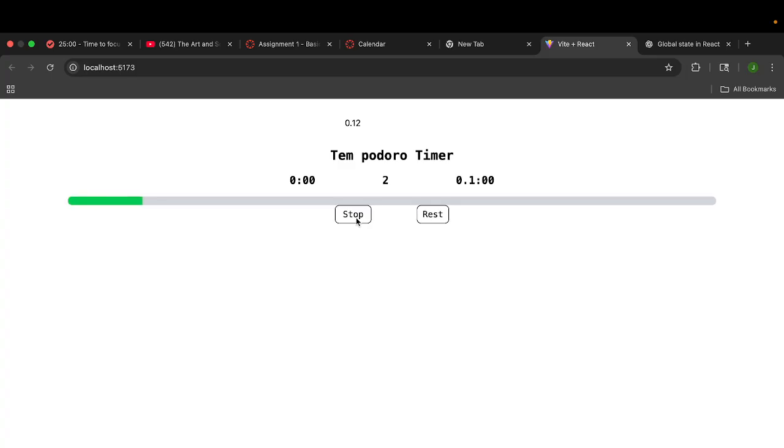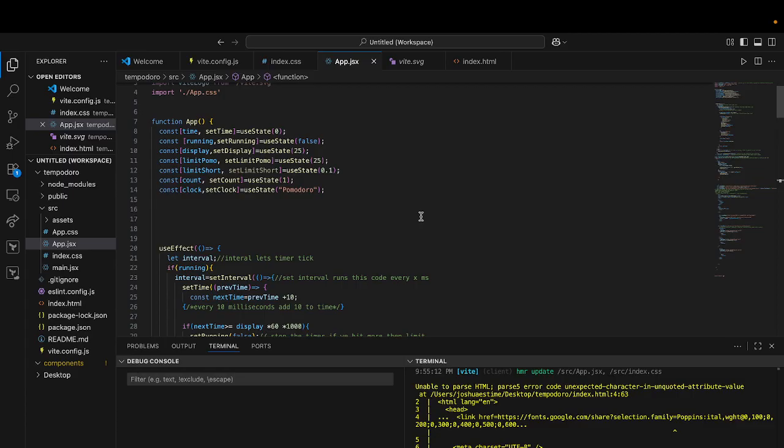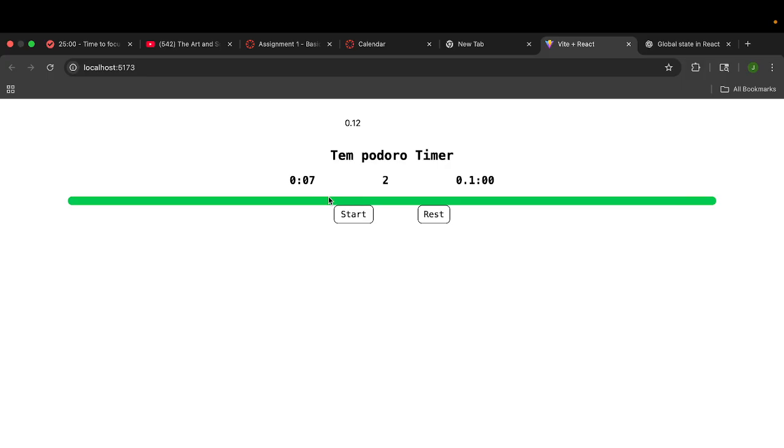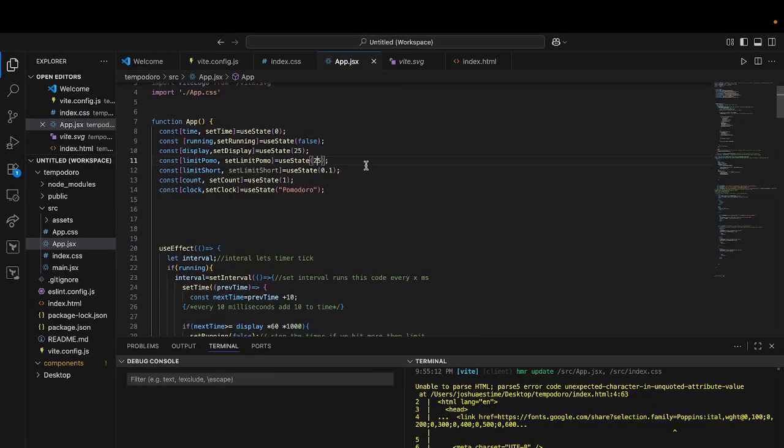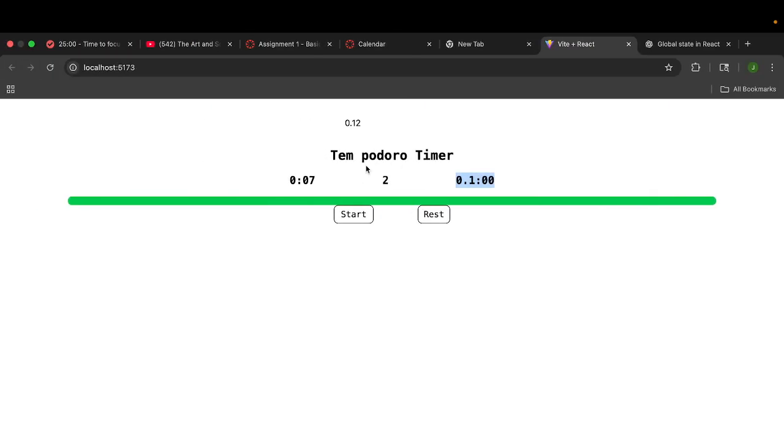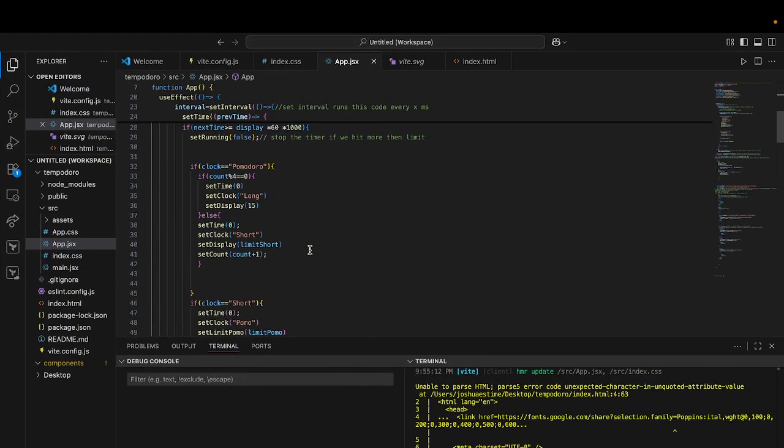Okay, so now this should increase to 3 because we just did our short timer. It's still set at 0.1, which was set limit short. Wait a second, set limit pomo. Oh wait, no, that was the problem. It's staying at set limit short. That's what's happening. Set limit pomo was 25, or 0.12. It's still setting at 0.1, so it's happening after. Okay, that's good.